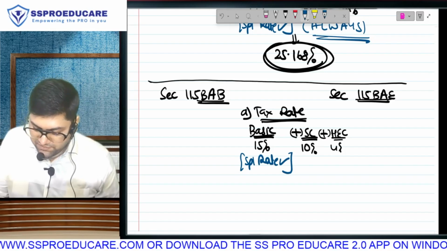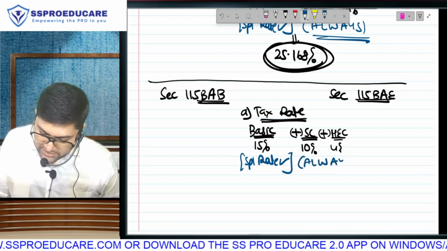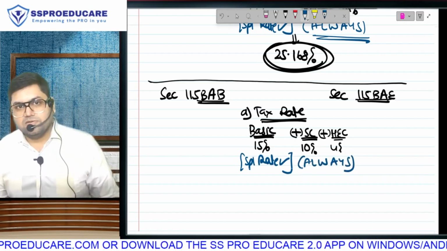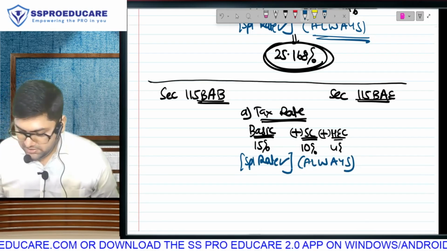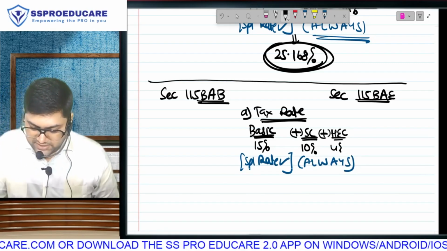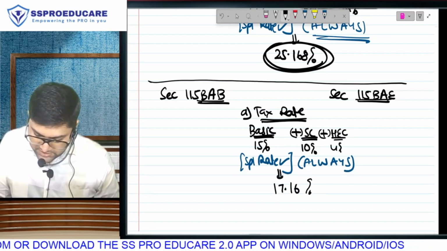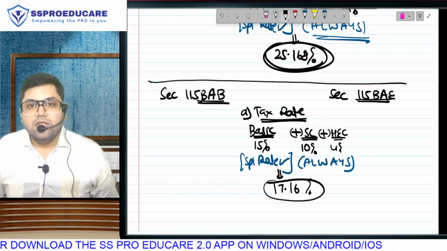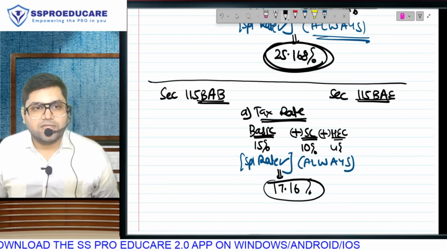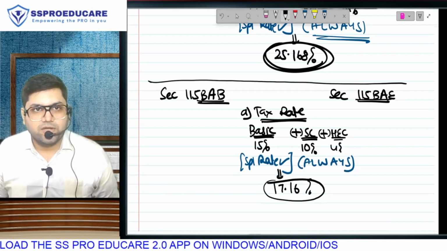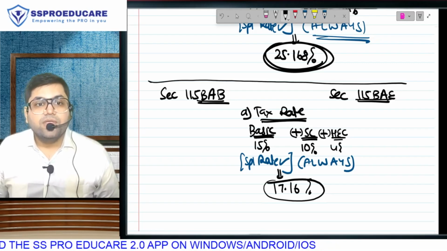This surcharge will always come. Whether income is 1 rupee or 1000 crore, surcharge is fixed. And this will make your effective tax rate 17.16%.